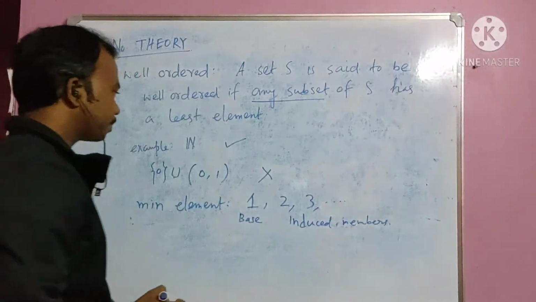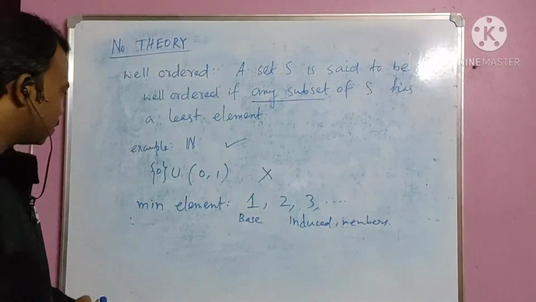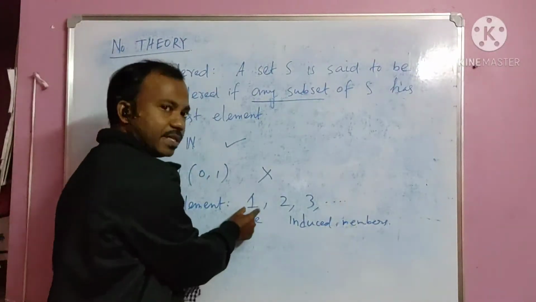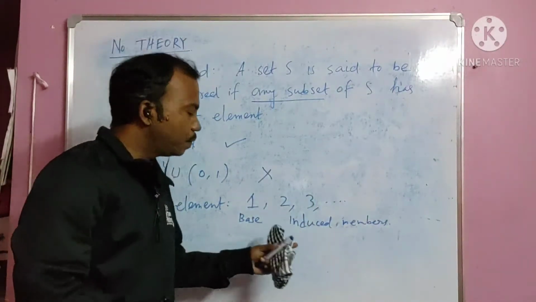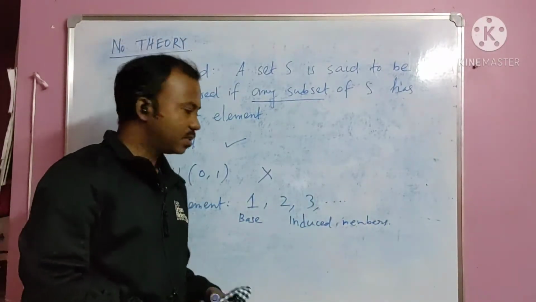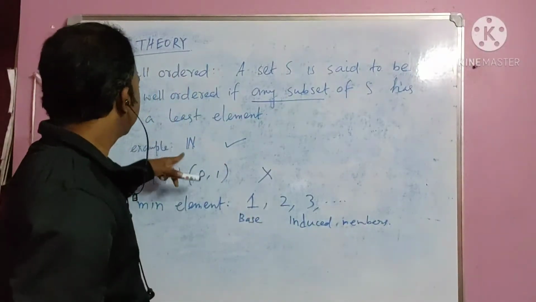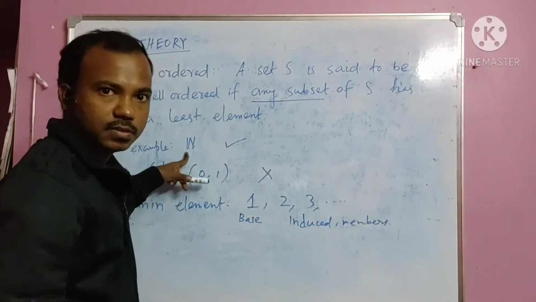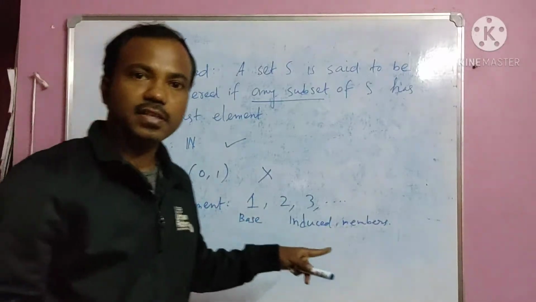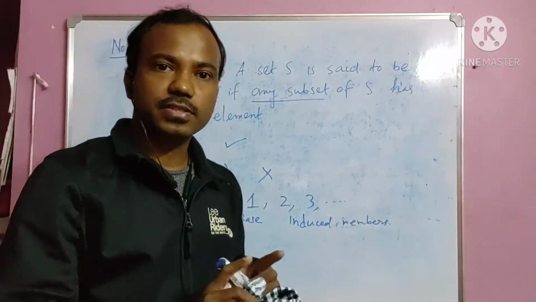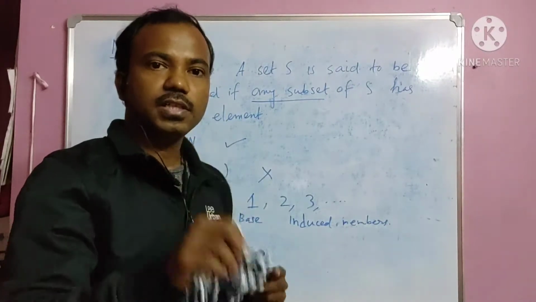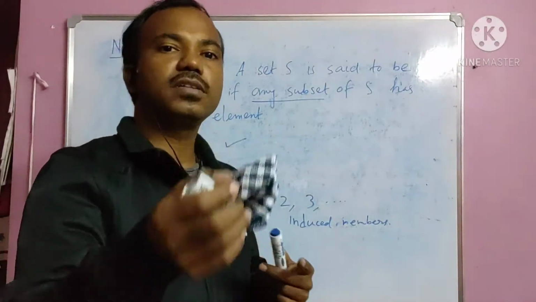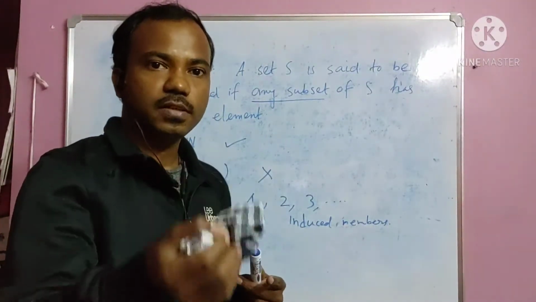Okay. So base element and other elements, by inducing we are forming other elements. So this is happening since this set is well ordered. Look, in the rationals and in real numbers, since there is no minimum element, if I give you half in the rationals, you cannot find all the elements just using half.